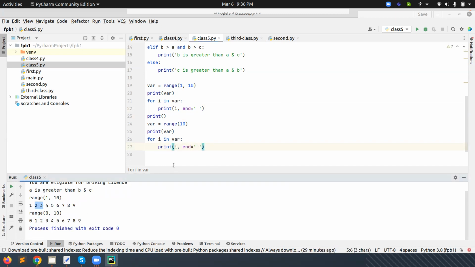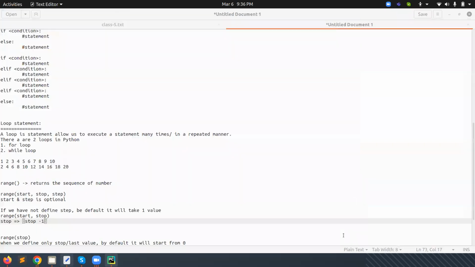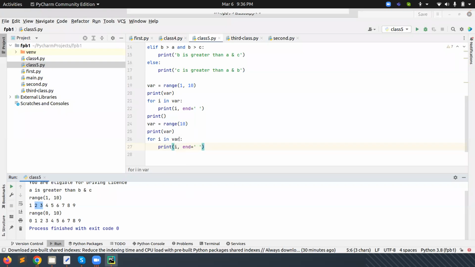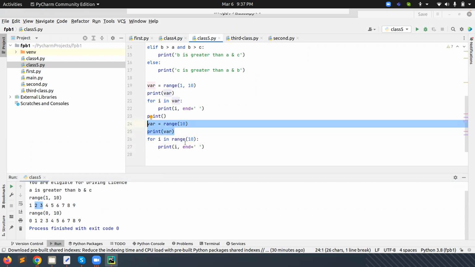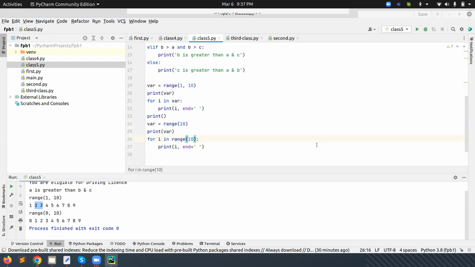Now we have already given, and we want to print this statement like 2 to 20. So in that case one more thing here, we don't need to use this one here, we can directly use it here also. Okay, no problem. So if we give from 1 to 10 and we want step 2, what will happen if I print this one? So it's coming 1 3 5 7 9. So it's incrementing by 2.